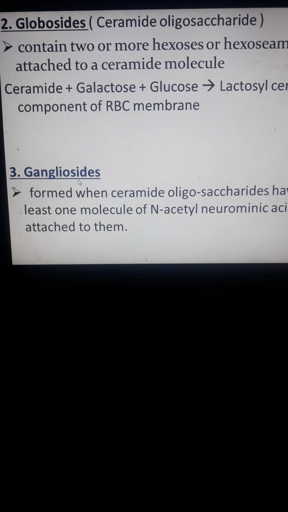Okay, we have gangliosides. This one is found at the ganglia, that is, junctions. When you say ganglia, that is the junctions found in the nerve fibers. They form when ceramide oligosaccharides have at least one molecule of N-acetylneuraminic acid attached. So this is known to be found in the cells of the ganglia or ganglion. So we have here the ganglioside, and then we have transmembrane protein, which is involved in the communication process, and also cholesterol. So this is known to be your gangliosides.